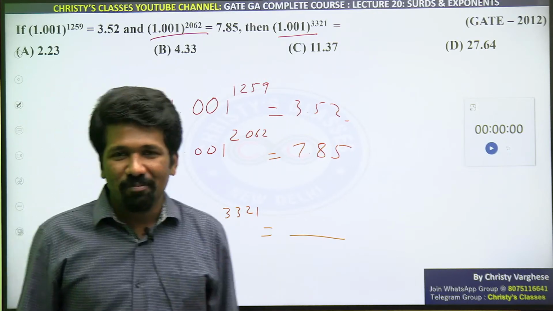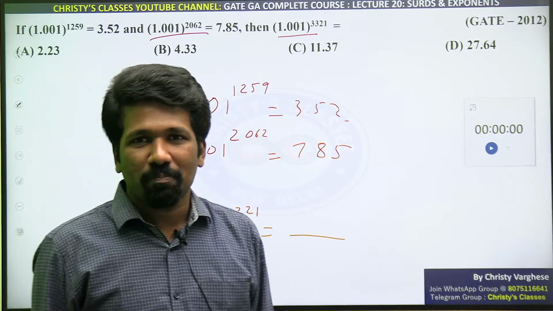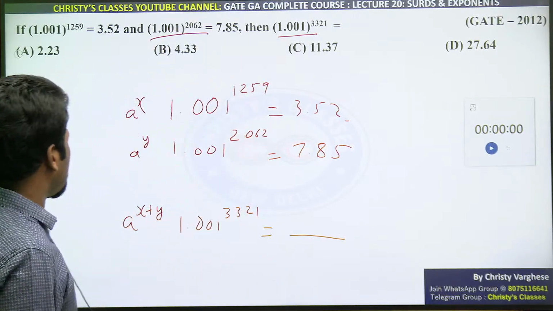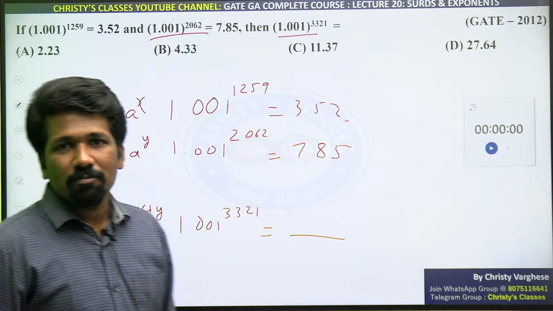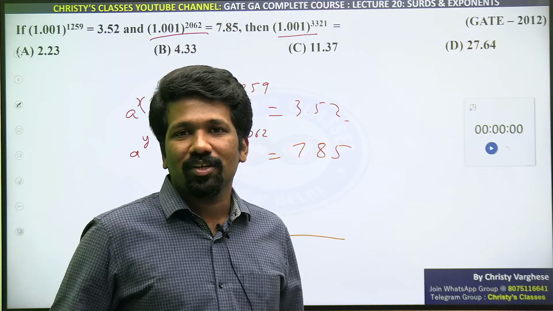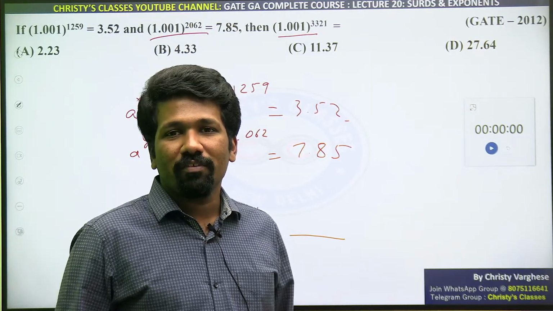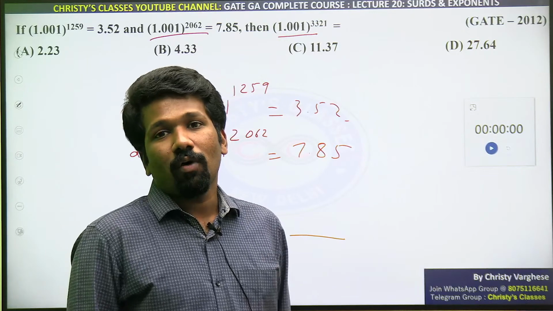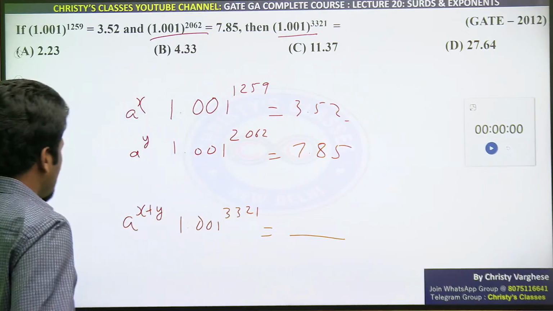Just think, 2 raised to 3 plus 2 raised to 4. Is it 2 raised to 3 plus 4? Then that will be so absurd, no? 2 raised to 3 is 8, plus 2 raised to 4 is 16. 8 plus 16 is 24 only. 2 raised to 7, or 2 raised to 3 plus 4, is 128. They are not equal. We have discussed this, no?